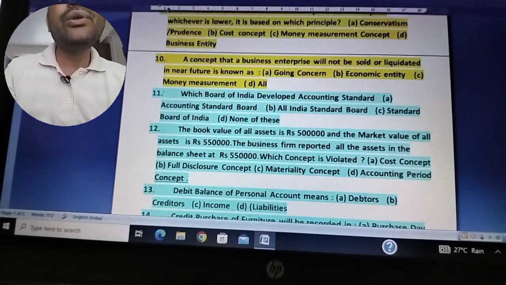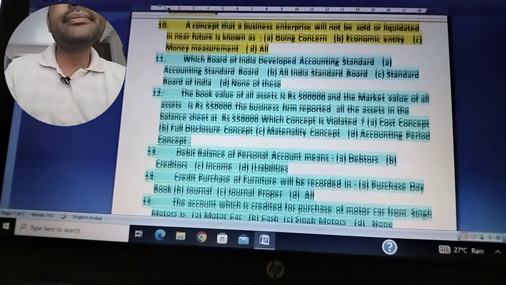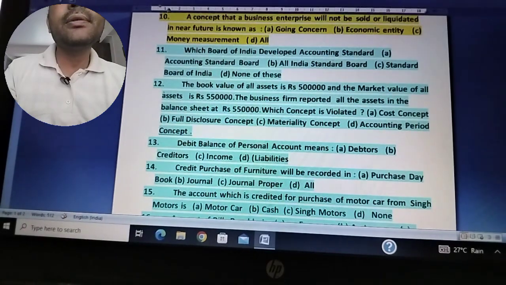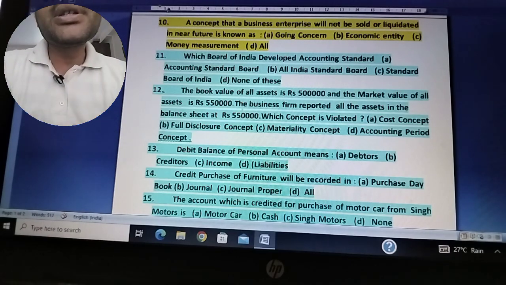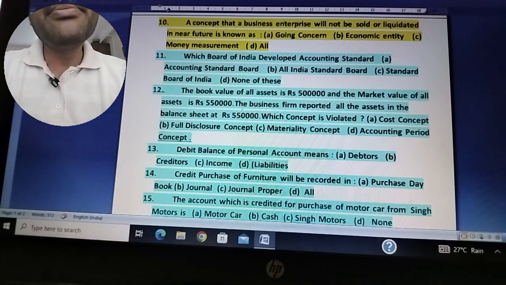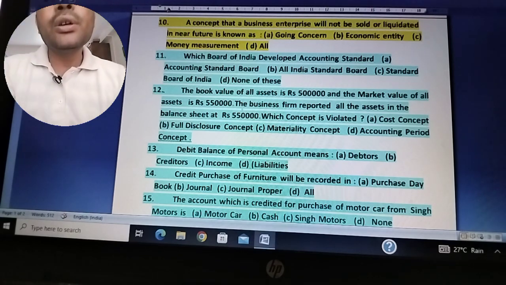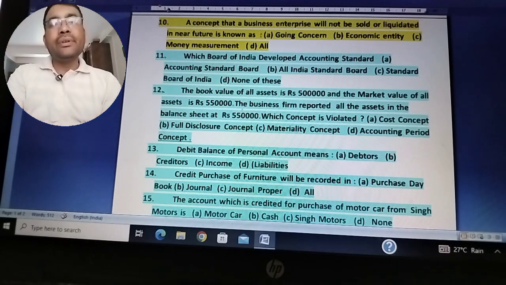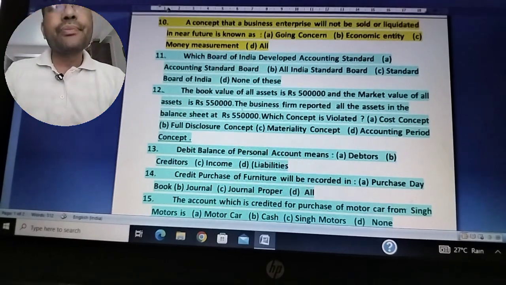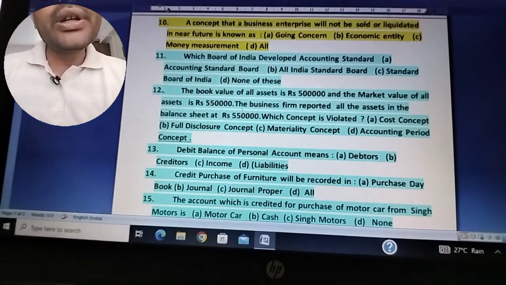Okay, and question number 13. Credit purchase of furniture will be recorded in purchase day book, journal proper, or all. Whenever an asset is purchased on credit, it will be recorded in journal proper.